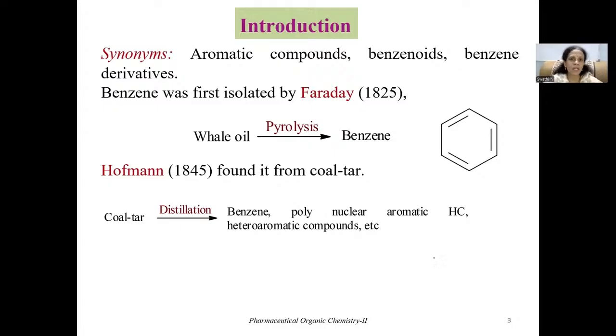There are also several other products obtained from coal tar. They include polynuclear aromatic hydrocarbons such as anthracene, naphthalene, and phenanthrene, and heteroaromatic compounds such as pyridine, pyrrole, furan, and so on. All these are aromatic or heteroaromatic compounds obtained upon fractional distillation of coal tar. Students, now that you have learned what aromatic compounds are, let us get into the core topic, that is the orbital structure of benzene. Let me quickly share my screen.